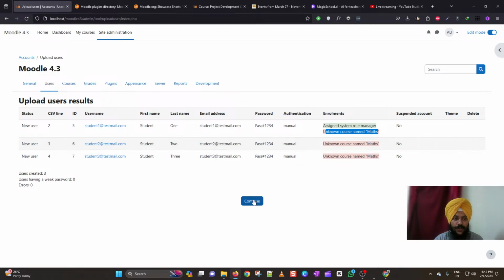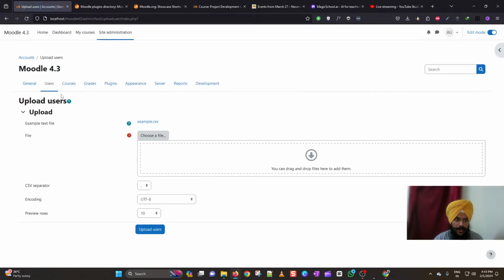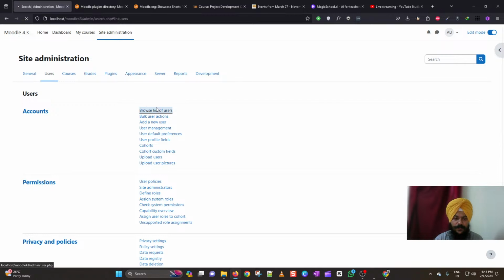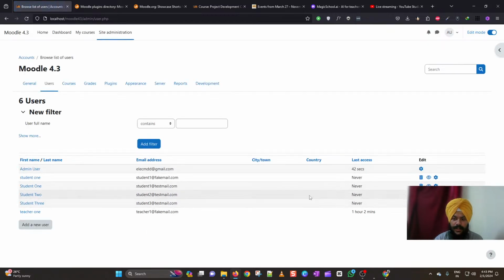I will be just showing you these 3 accounts right now. Click continue and then go to the users tab and click on browse list of users. Here you can see that I have student 1, 2, 3. All these 3 are just newly added. This one, and this one. These fake mail ones were previously created earlier. So this is how you can upload the users using the CSV file in your Moodle site.